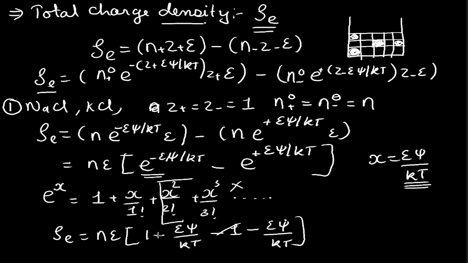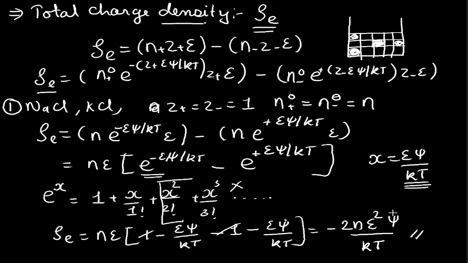So this one will be cancelled out, and we are left with minus 2, and this epsilon will give us epsilon square psi by kt. So this is the value of the total charge density when we are having a univalent electrolyte.